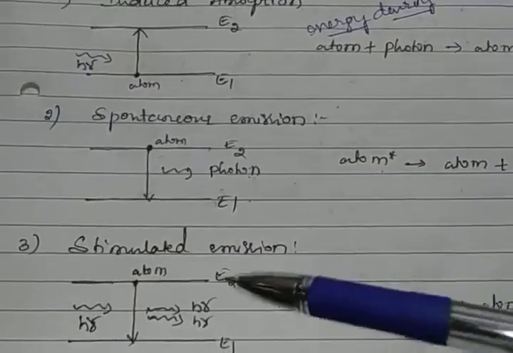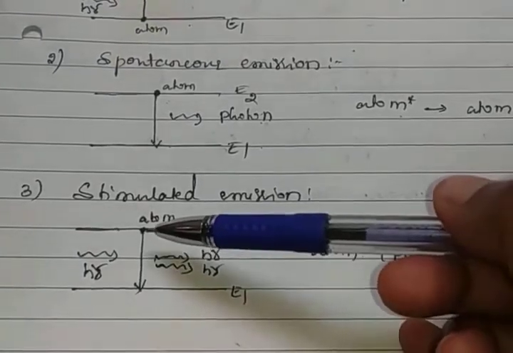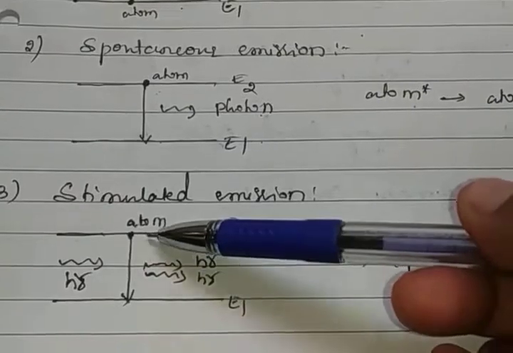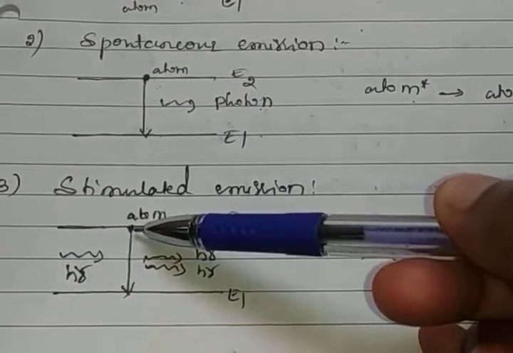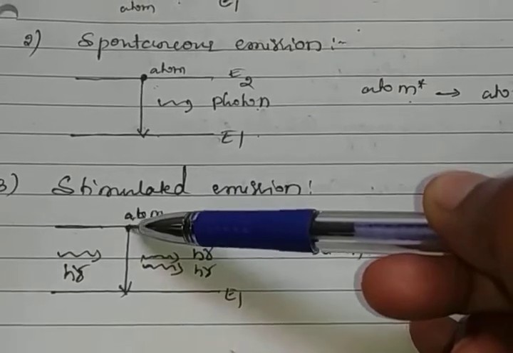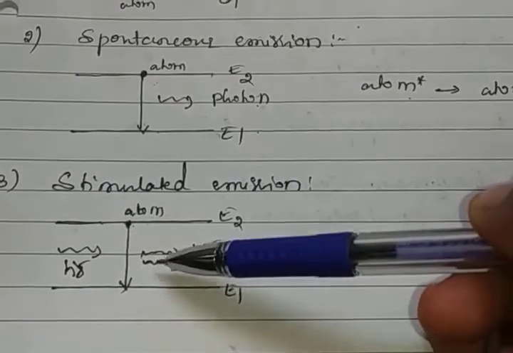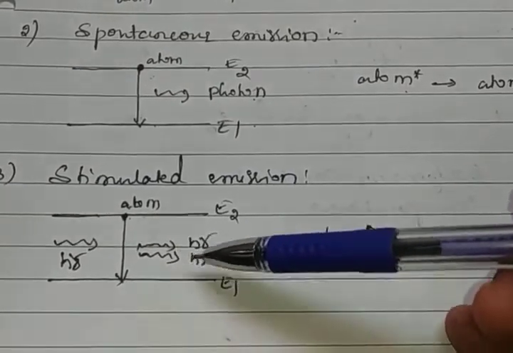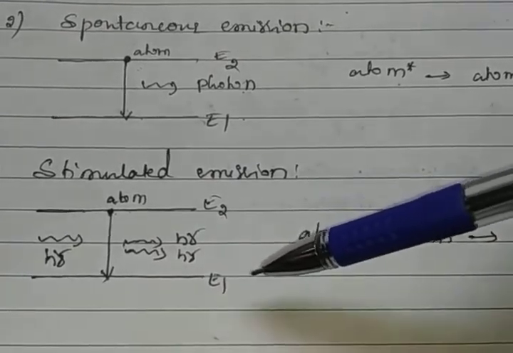Okay, so next is stimulated emission. In stimulated emission, atoms are in the excited state. When the external photon frequency interacts with the atom, this atom transits to the ground state. It emits two photons having the same wavelength. It produces laser light.